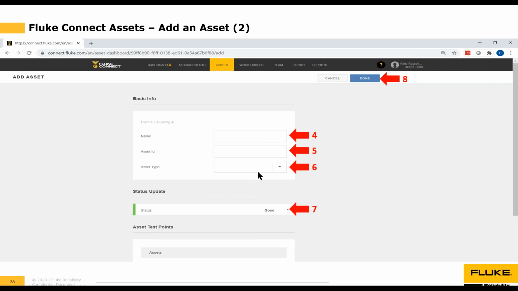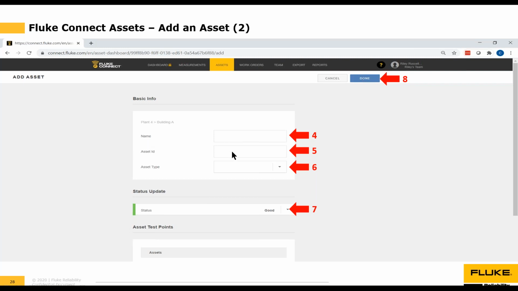So here we've got a couple different fields we need to populate in order to create our asset. This asset, as I've said, is going to go into the asset group called Plant 4, the asset subgroup called Building A. I type in the name of the asset, let's see, motor 25. I type in the asset ID. This is going to be a unique identifier specific to this asset, say something like a serial number. And the asset name is mandatory. That's an absolute mandatory field.